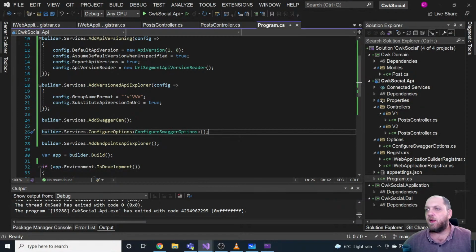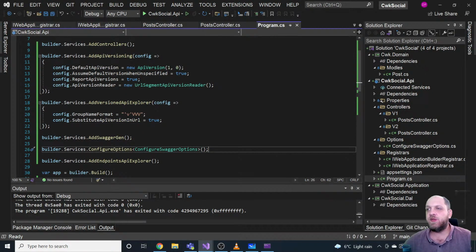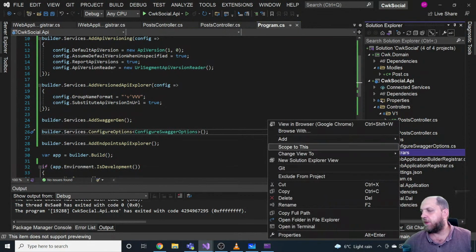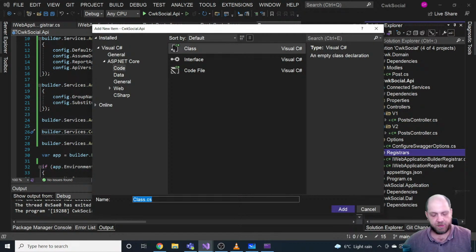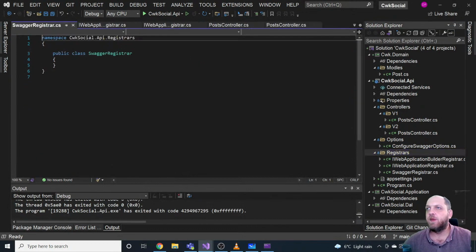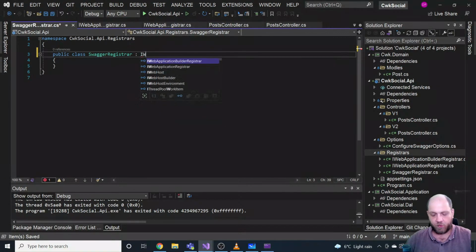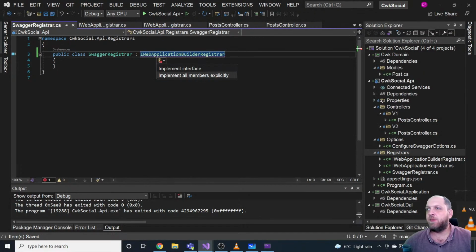Okay, so I see here right now two concerns. This concern, which is basically MVC functionality, and I see this Swagger. So let's add then here in register a new class, and let's call it Swagger register. Okay, and this Swagger register would implement web application builder register, because that's what we want to implement here. So let's implement the interface.